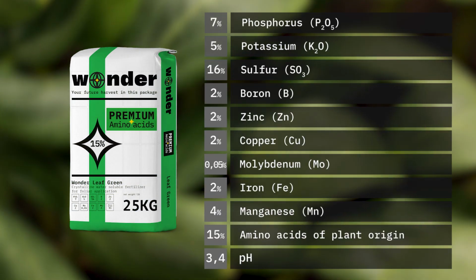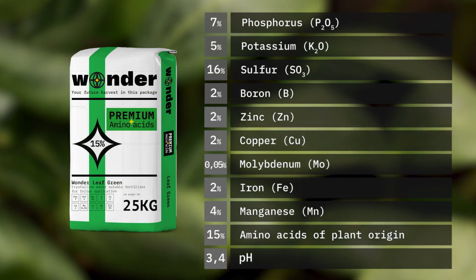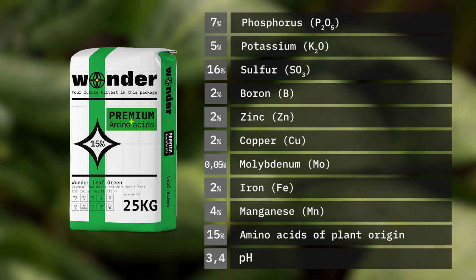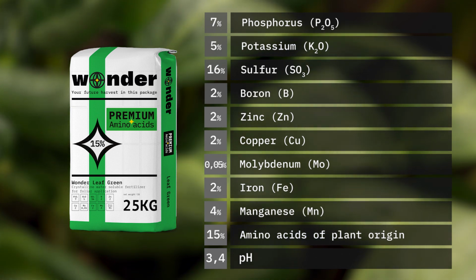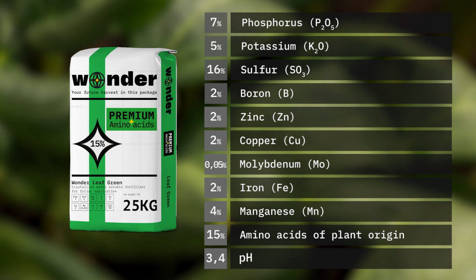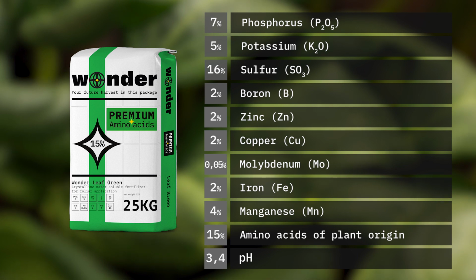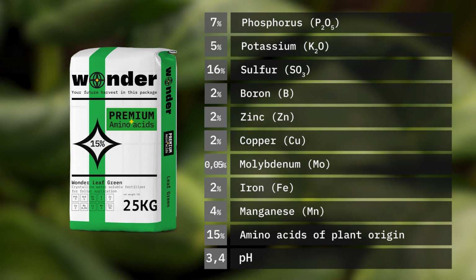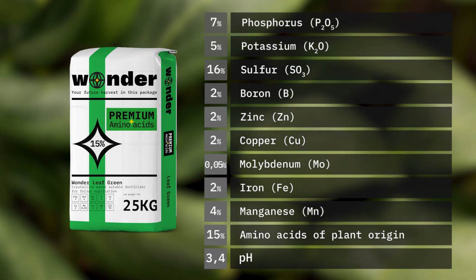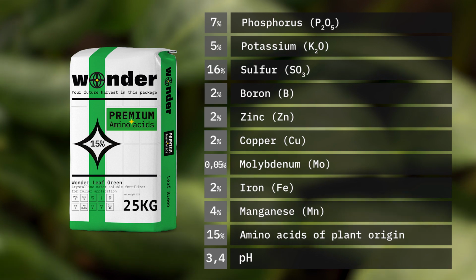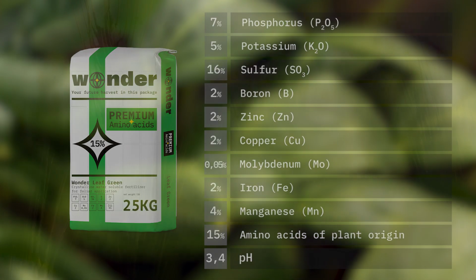Wonderleaf Green has the following composition: 7% phosphorus water-soluble, 5% potassium water-soluble, 16% sulfur water-soluble, 2% boron water-soluble, 2% zinc water-soluble, 2% copper water-soluble, 0.05% molybdenum water-soluble, 2% iron water-soluble, 4% manganese water-soluble, 15% amino acids of plant origin, pH 3.4.